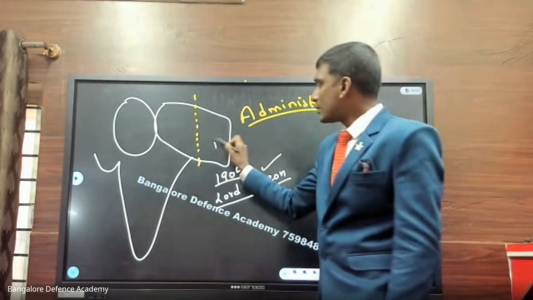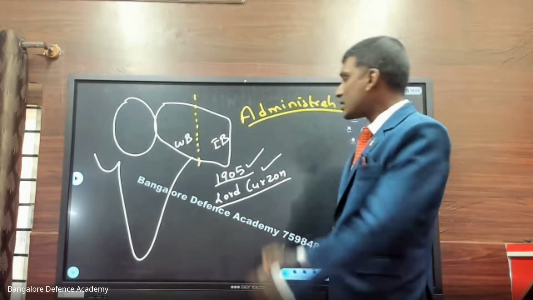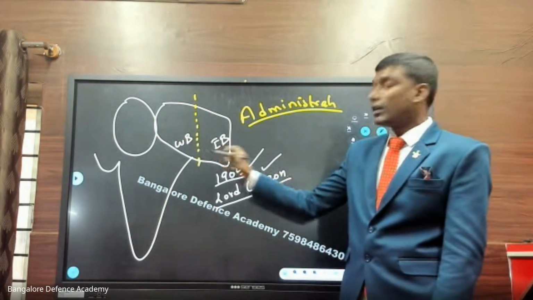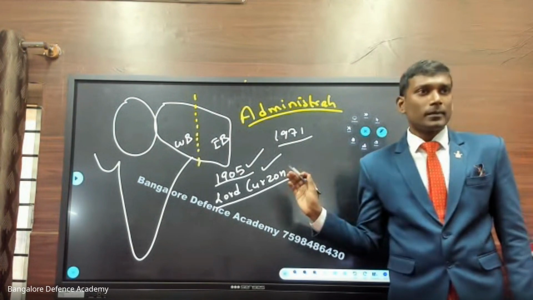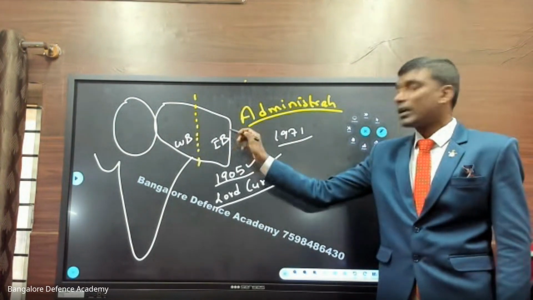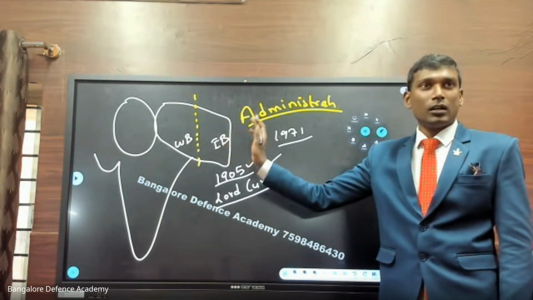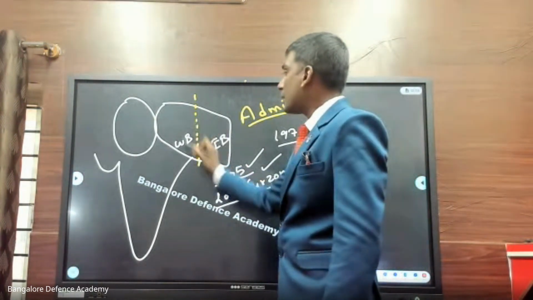So this is East Bengal and this is West Bengal. The split which happened in 1905 got over in 1971. I think you have seen the Sam Bahadur movie. Because of him, East Bengal, or East Pakistan, got independence, and today this is called Bangladesh. You understand? So look at this now. People were not happy with this.